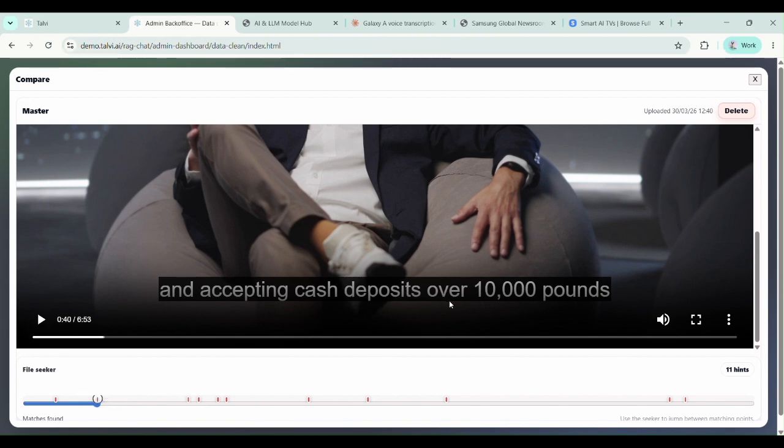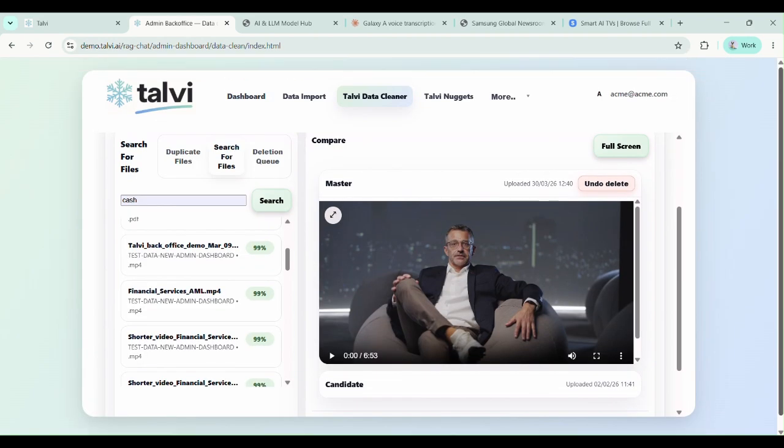And if I can see here, cash deposits over £10,000, and I know that our cash limit is now £20,000, I can delete this file. It's clearly out of date. So you can cleanse your corporate data set.